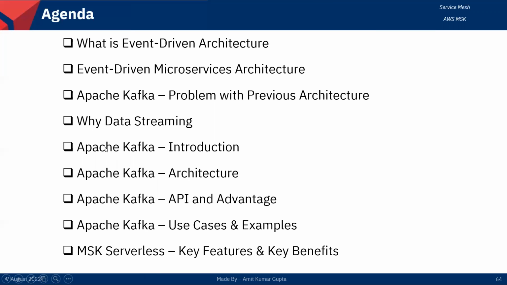After that, I will cover the Apache Kafka introduction. Then we will discuss the Apache Kafka architecture, and then Apache Kafka APIs and their advantages. And then the use cases and examples, and the key features and key benefits of MSK Serverless. I have covered this topic for serverless here. So let's start.